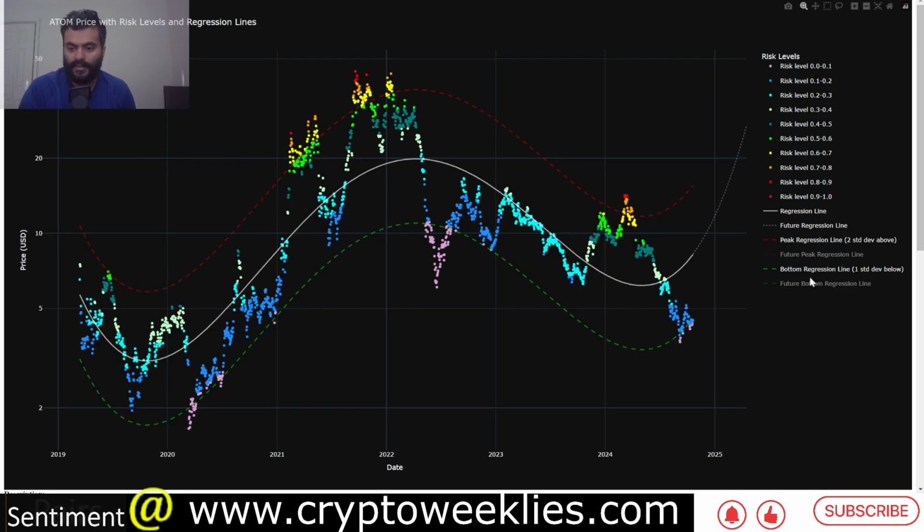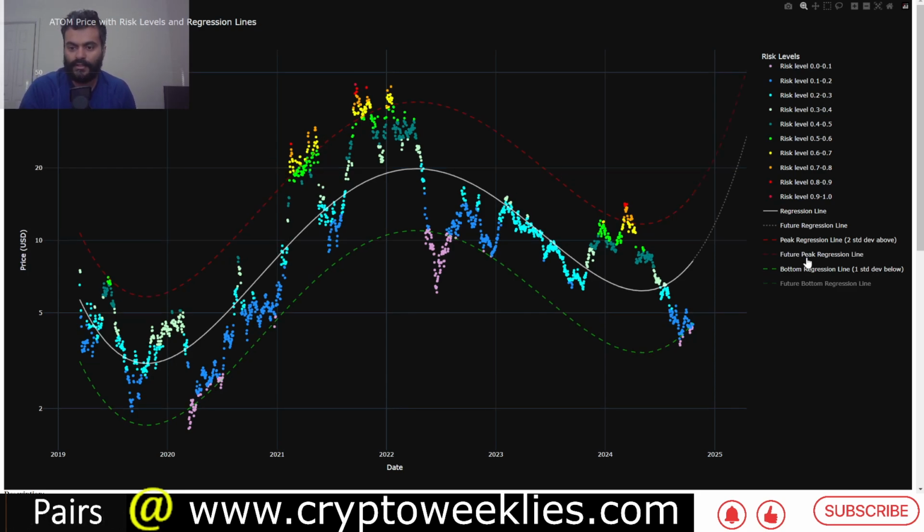$4.47. If the regression based future valuations at both bottom and top, we can extrapolate this with some degree of accuracy. The base case for Atom going forward is between price action of $8.50 and about $27, and the bottom regression between $4.90 and about $15. So between now and April 2025, looking forward 6 months using this model, the theoretical